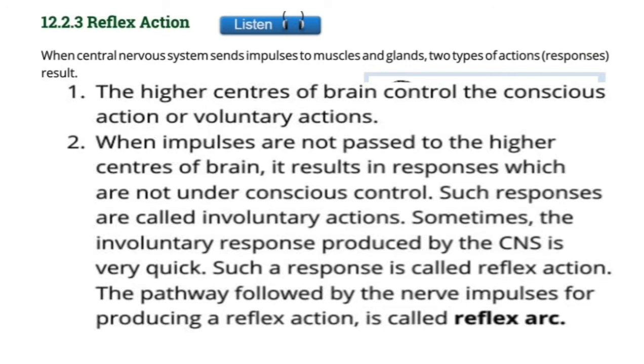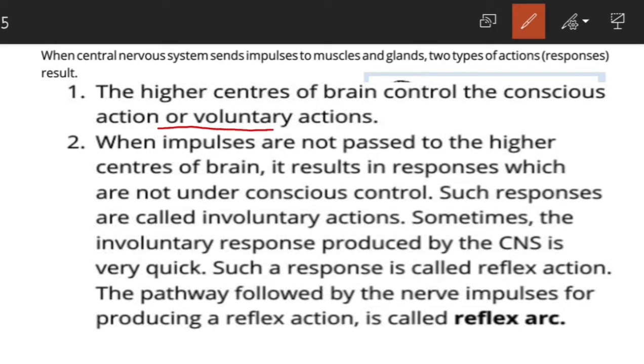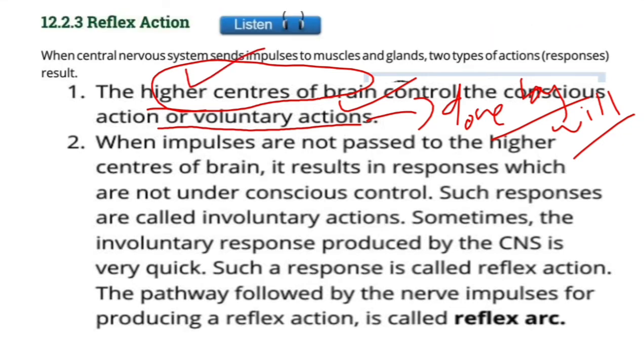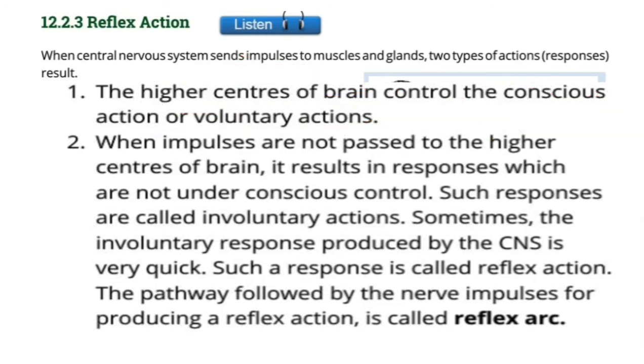First one is voluntary action. The higher center of brain controls conscious actions or voluntary actions. What are voluntary actions? The actions which are done by our will are called voluntary actions. And these actions are controlled by higher center of brain. Examples: picking up a book from our table, taking meals three times a day. हम अपनी मर्जी से खाते हैं.